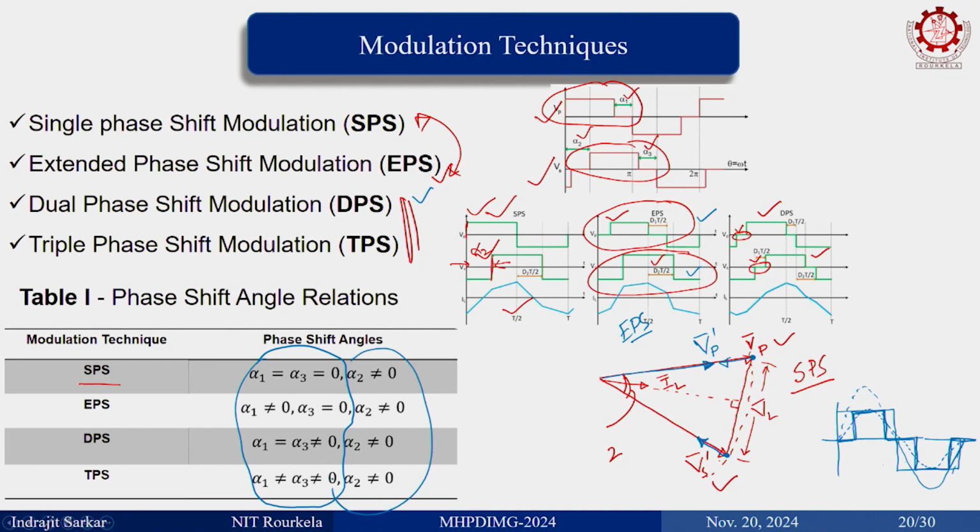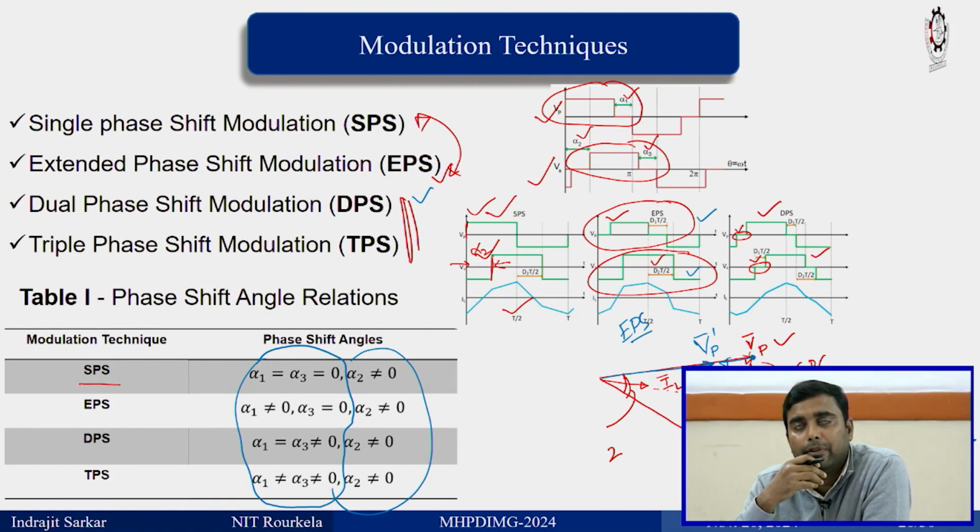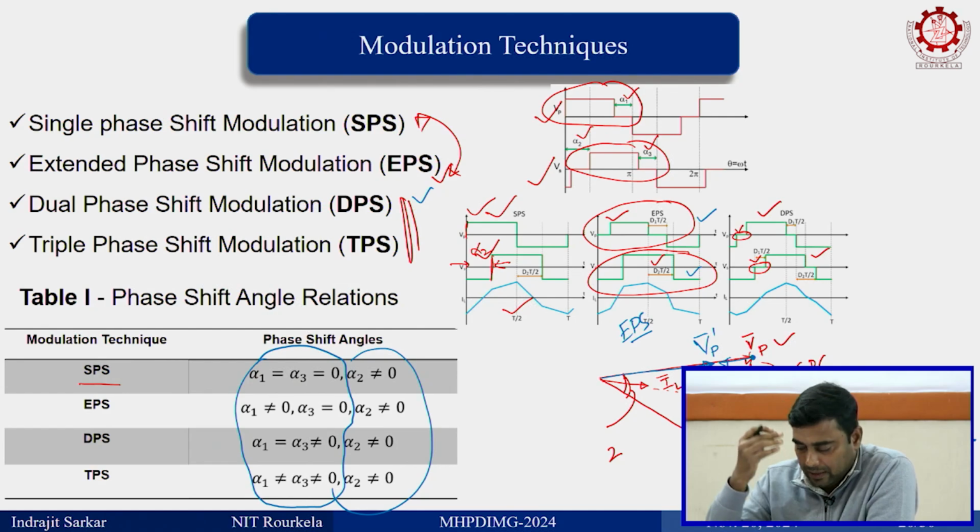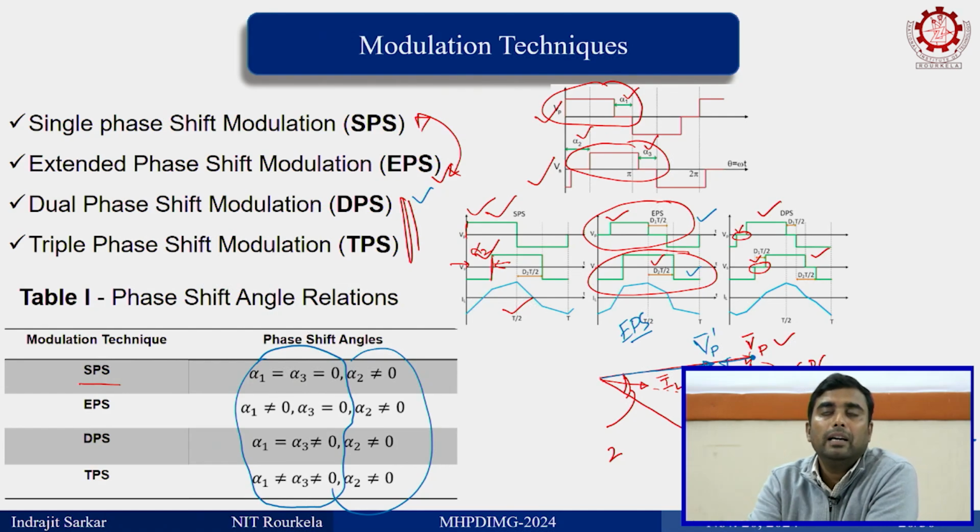So, internal phase shift in case of SPS was 0, we do not have that freedom. For other modulation schemes, we have this internal phase shift option. So, our degree of freedom is more. By doing this, we can minimize the back power flow. Back power flow means what?